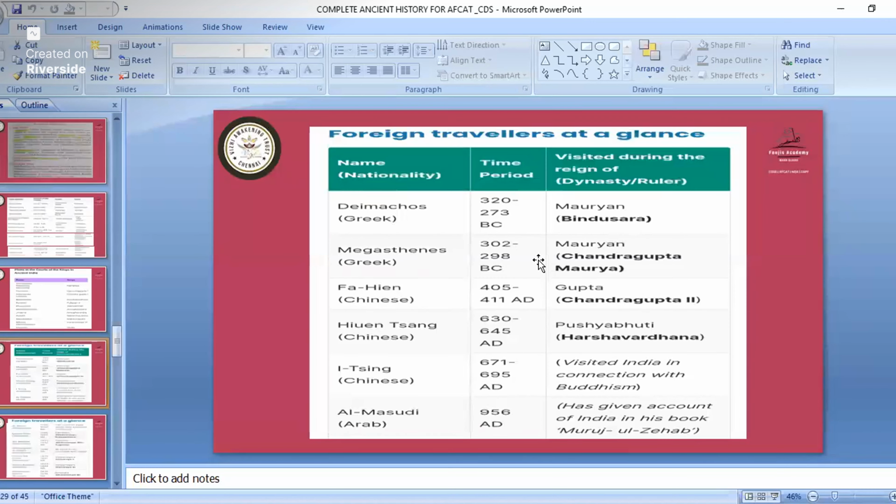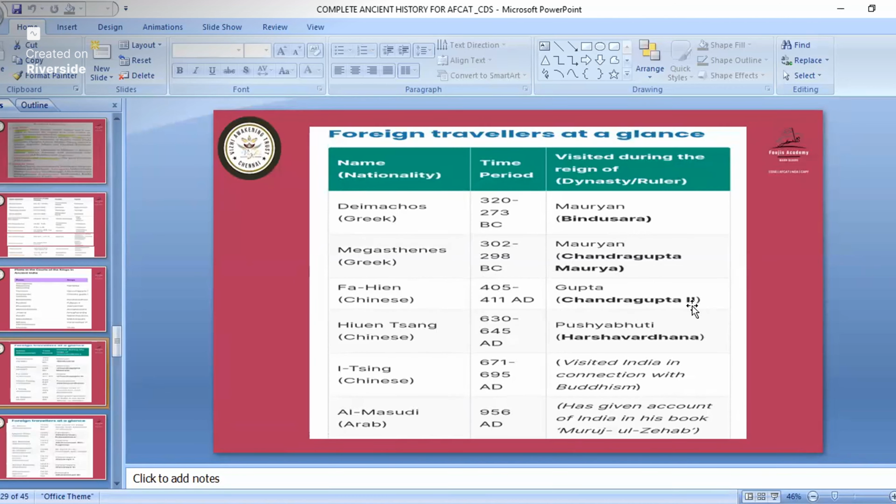Okay, now we'll see foreign travelers. They also have asked questions about during which king or kingdom's ruling time a particular foreign person came to India. So remember some important points. Deimachos came during the Bindusara rule of the Mauryan dynasty. Megasthenes, remember this one, came during Mauryan rule, during the rule of Chandragupta Maurya. So during Bindusara, Deimachos came, and during Chandragupta Maurya, Megasthenes came.